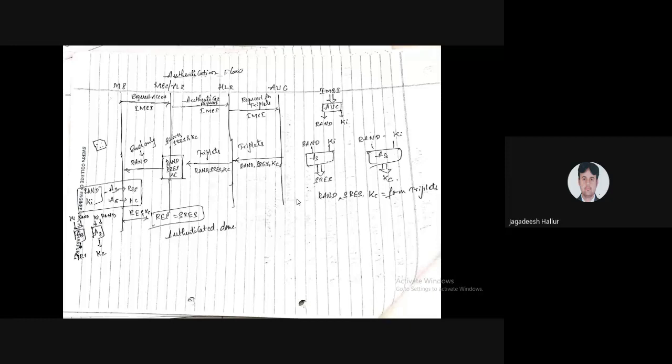But when these three triplets are received at the MSC VLR, two codes are already stored in the MSC VLR: one is SRES and the other is KC.